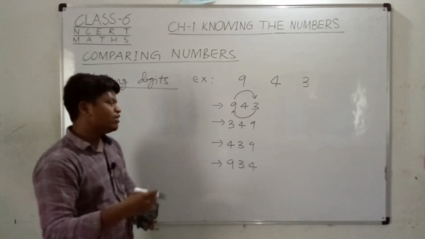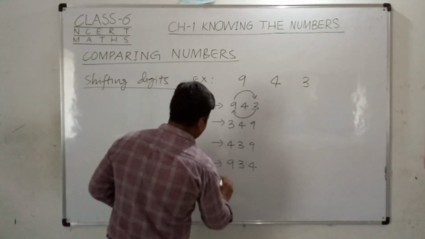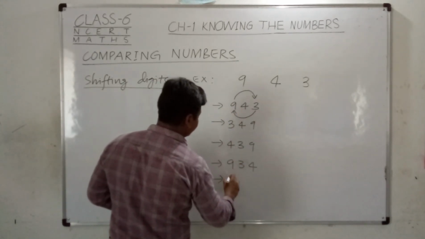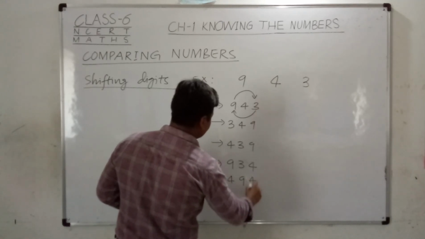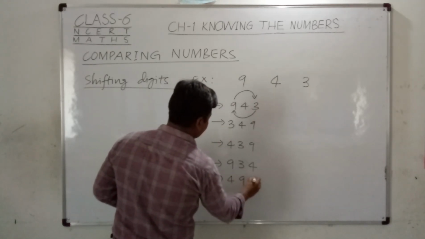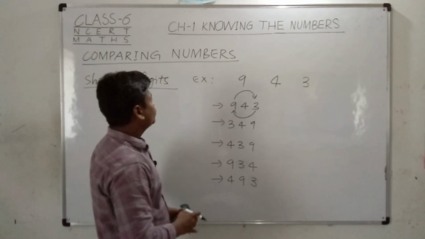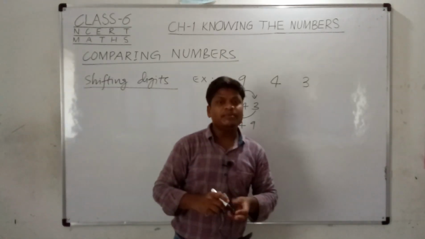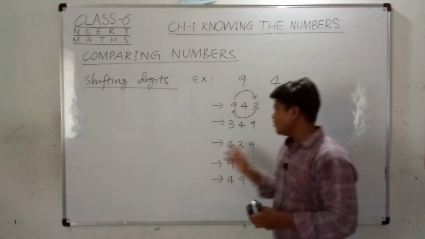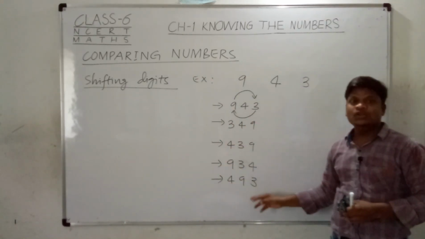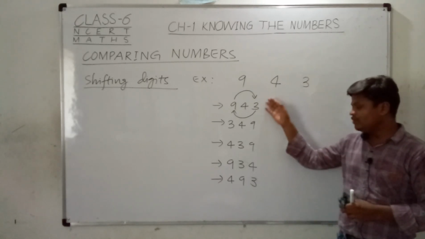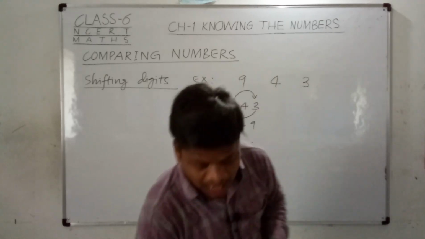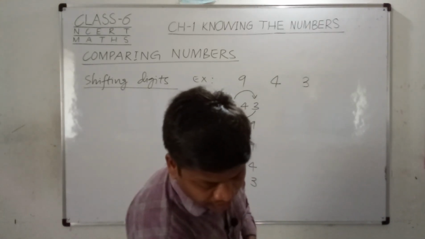So in this manner you can form different digits, right? I have prepared 943, 934, and again I can write 493, right? This is also an example of shifting digits. By shifting the digits we can prepare different numerals, or groups of numbers, and they have different values or magnitudes, and this is the reason we can call them numbers. So friends, have you seen how the digits can be shifted, right?